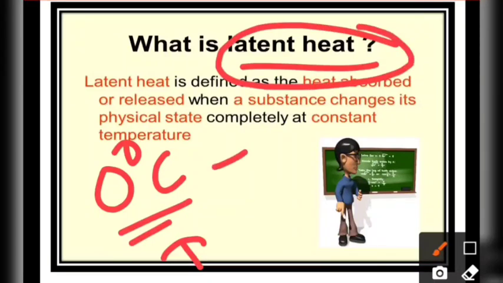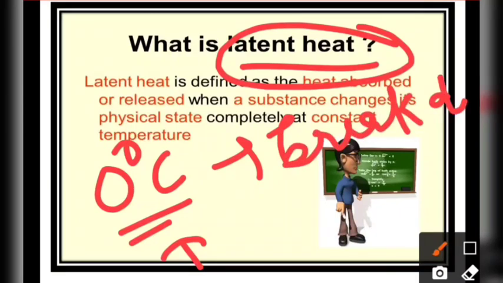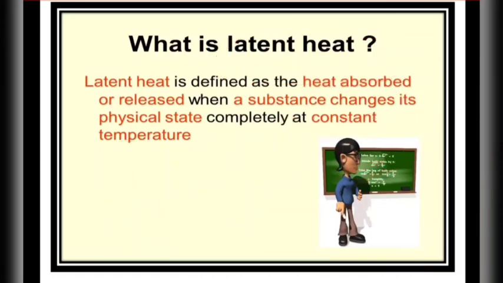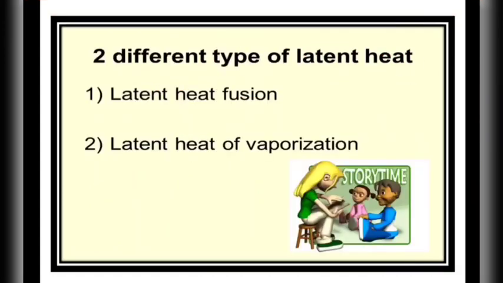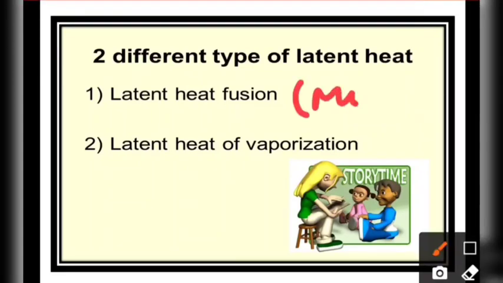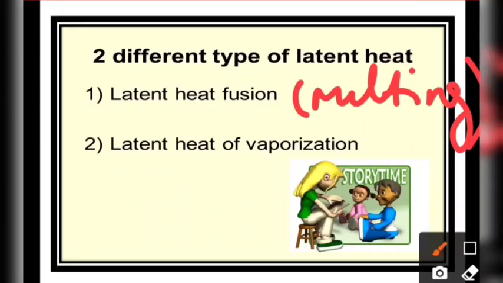This heat helps in the breakdown of the force of attraction between the particles and changes the state of matter. This heat will not raise the temperature above the melting point or the boiling point, depending on which we are talking about, whether the fusion or melting process, or the vaporization process. These are of two different types: latent heat of fusion and latent heat of vaporization.